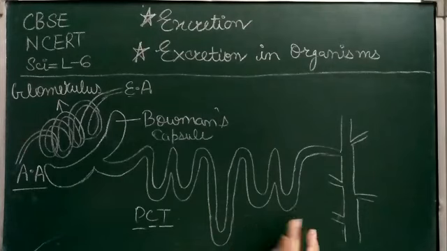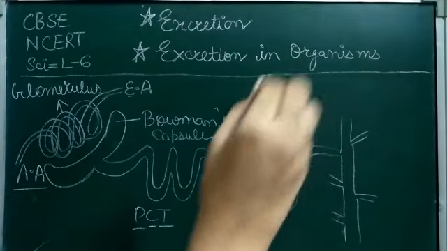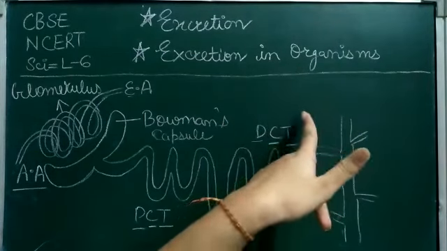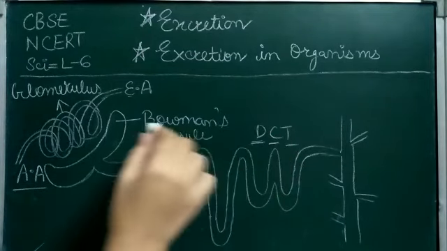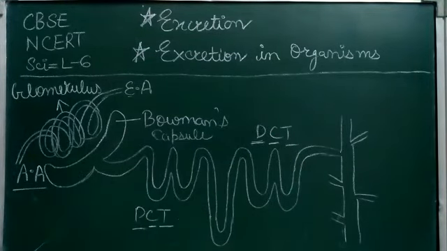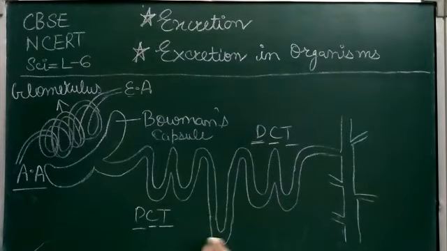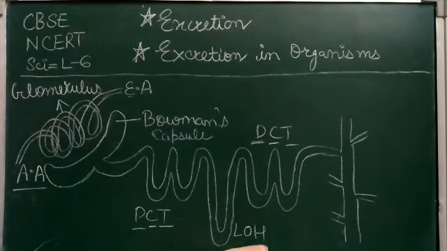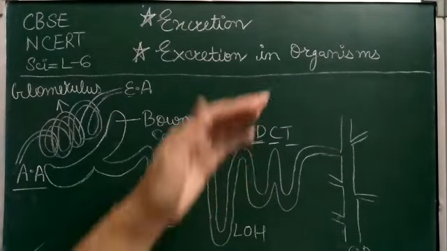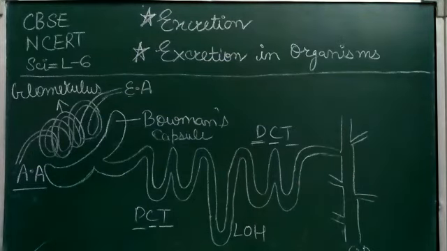And this one is known as DCT, the distal convoluted tubule. The meanings of convoluted and tubule here are the same. The word distal is used here as it is far away from the Bowman's capsule. That's why it is the distal convoluted tubule. And this is the loop of Henle. Alright, and this is the collecting duct, which collects the urine from all other nephrons.